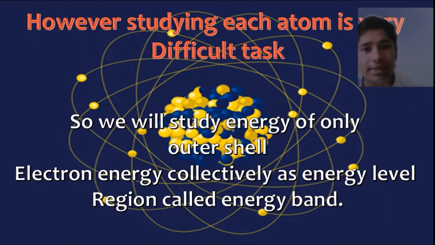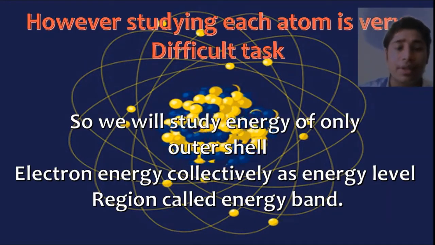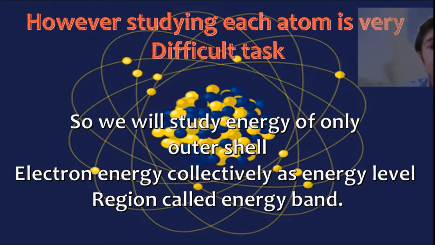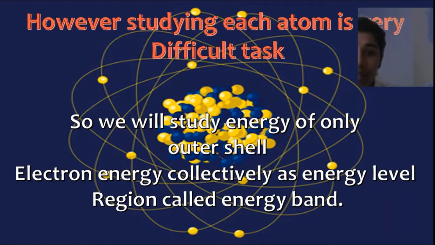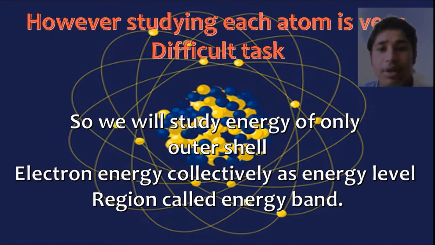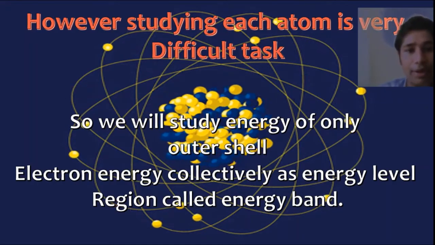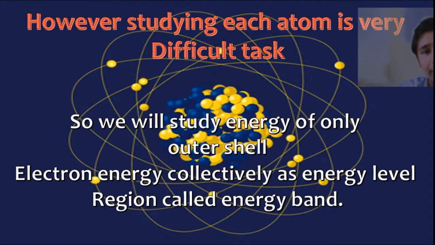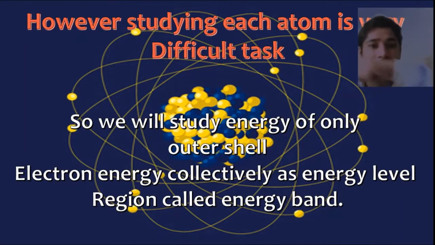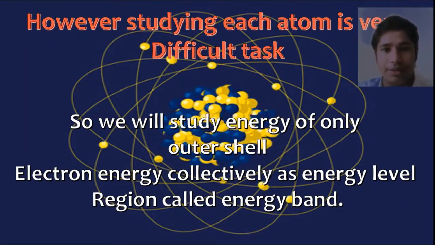However, valence electrons are also difficult to understand in terms of energy change in each atom, and when we take billions and trillions of these atoms, we are unable to study any proper data. So what we are doing, we are making levels of energy. That 3.4 is a level of energy.